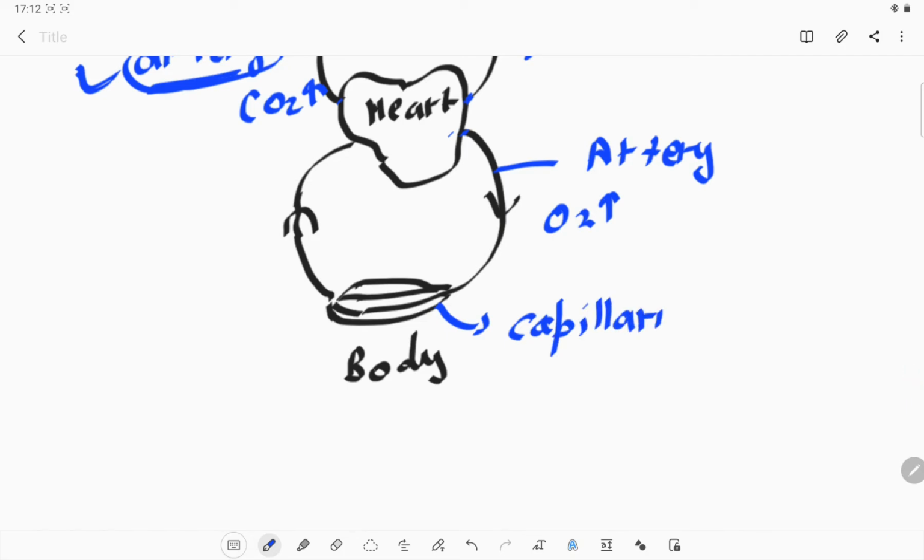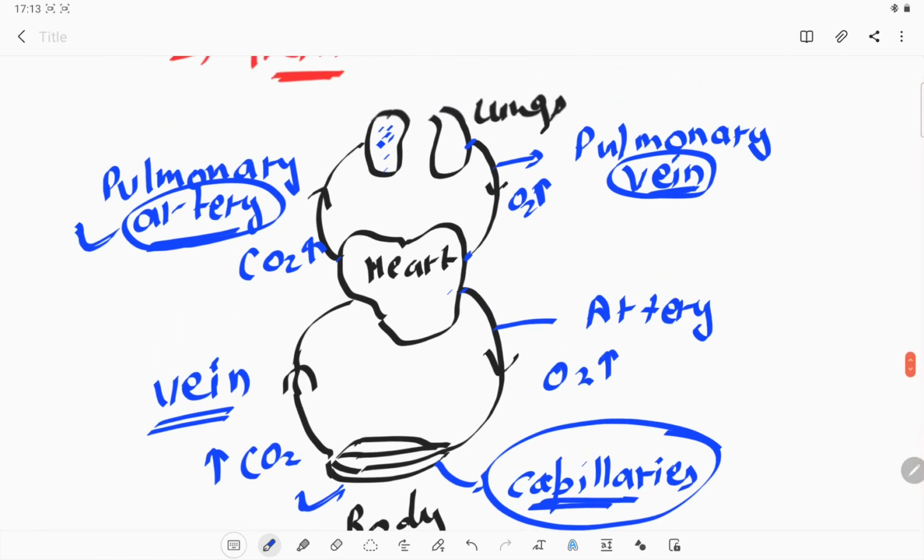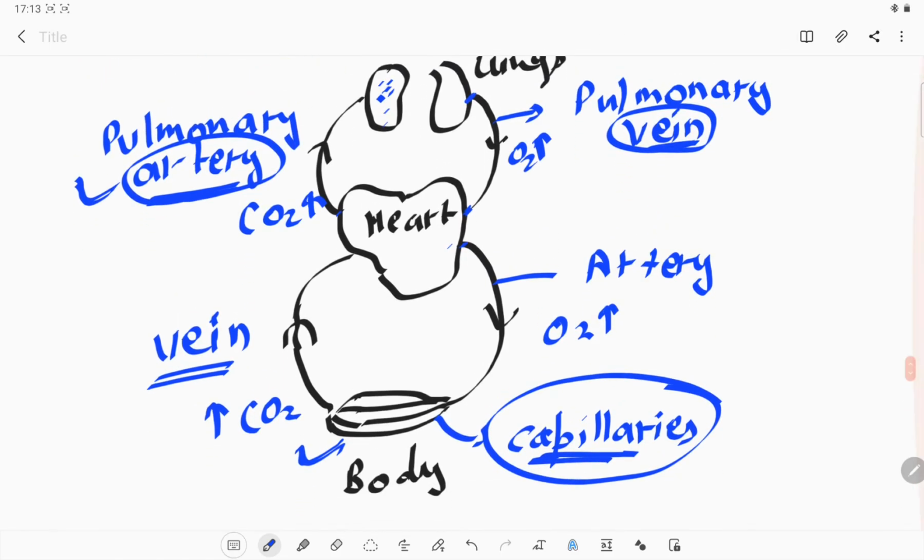These are the capillaries, because blood vessels directly cannot reach each and every cell, but capillaries have this capability. Now from the body to the heart, the veins will help us to transport. The veins will take all the deoxygenated blood, or we can say carbon dioxide rich blood, from all the parts of our body to the heart. So this is the rough diagram of how the circulatory system works.